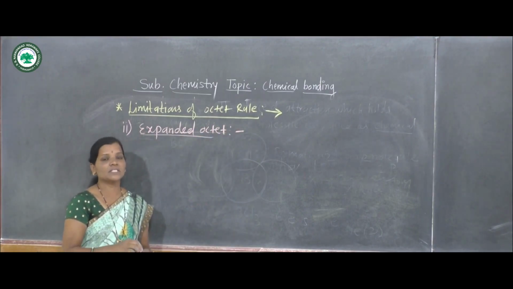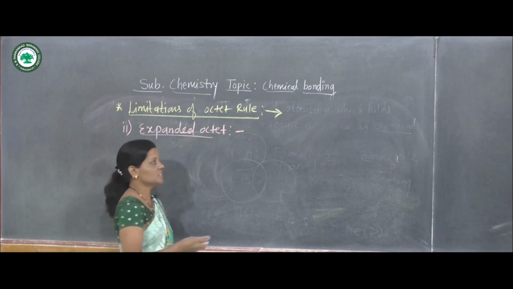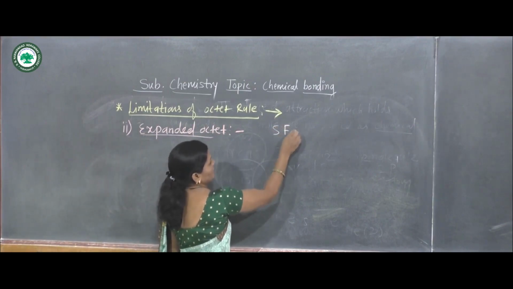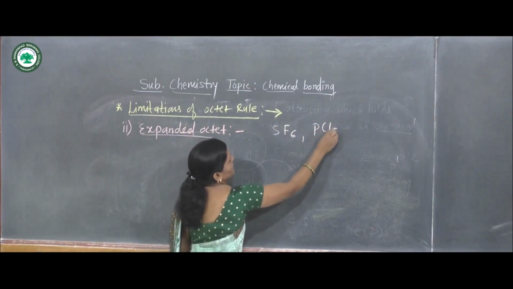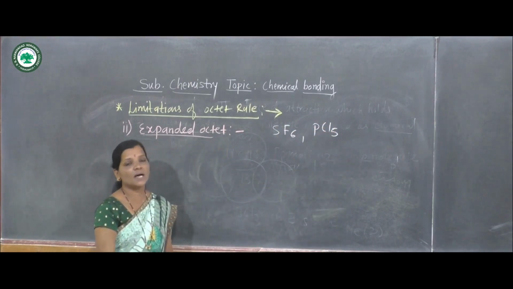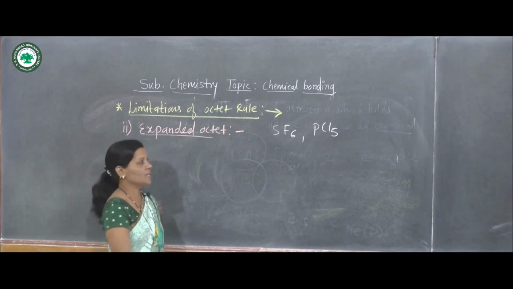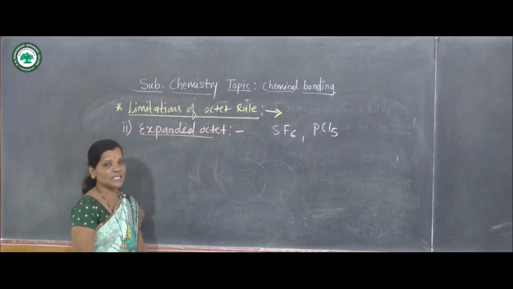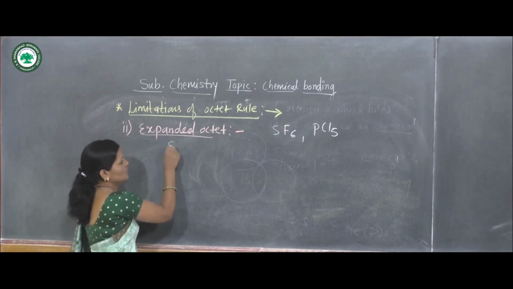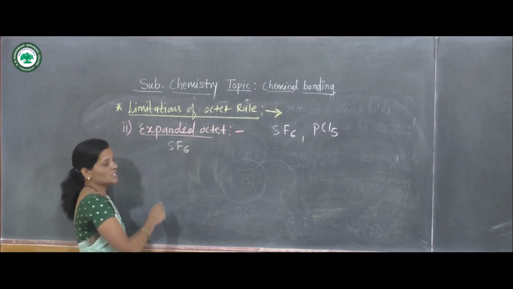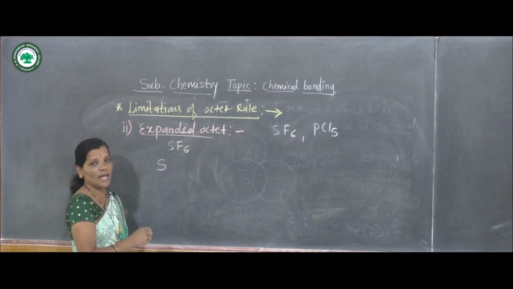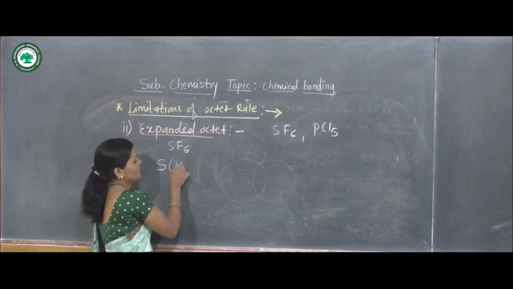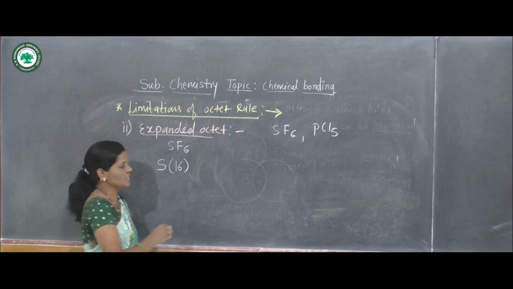Now let us see the first example, sulfur hexafluoride, and phosphorus pentachloride. These are examples of expanded octet. We will explain SF6 here. In the case of sulfur hexafluoride, sulfur is the central atom and its atomic number is 16.